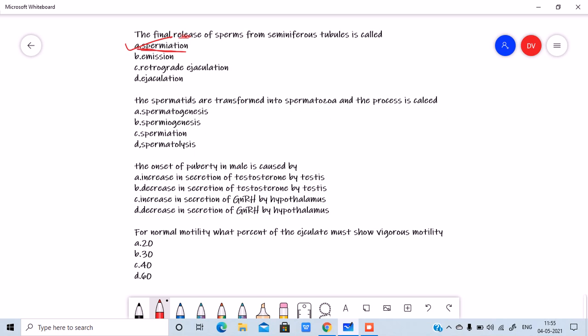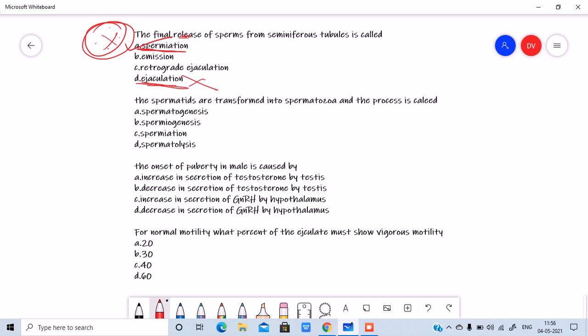I told you that once they are formed, the head will be attached to the Sertoli cells of the seminiferous tubules, right? And the tail will be falling in the lumen, right? After some time, what happened? The tail detaches itself from the Sertoli cells and it will get released, right? So, that process is called spermiation. Very important. Many of you confuse this with ejaculation, but please do read the question carefully, right?